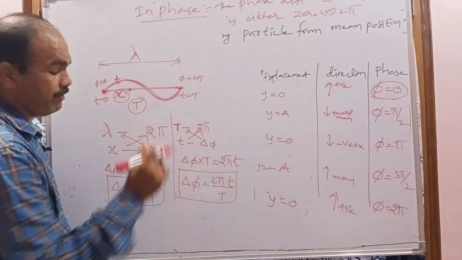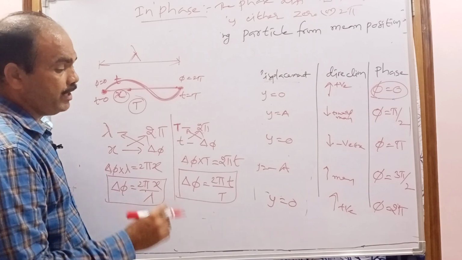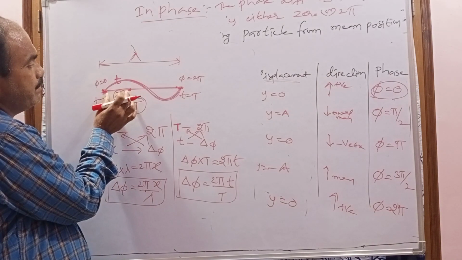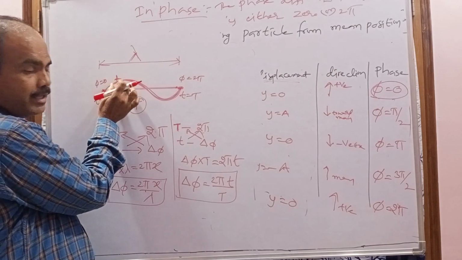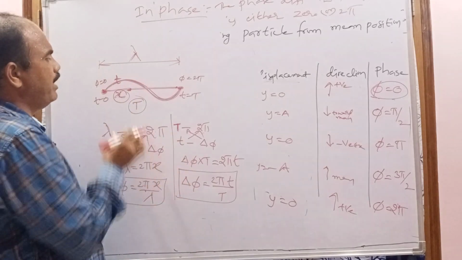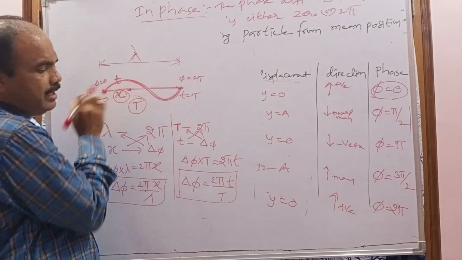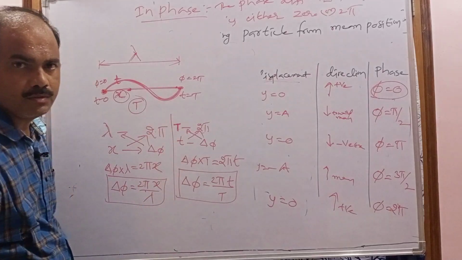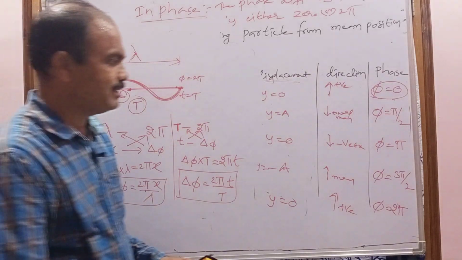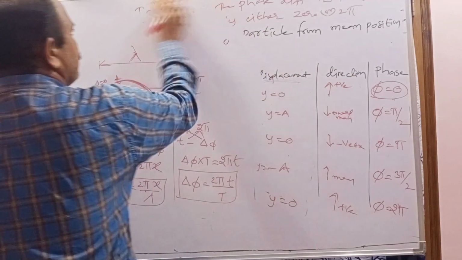When can we use this formula? If we know the time difference between these two particles, small t, or some time, then we can find the phase difference between the two particles. So this formula can be used. So this is about the characteristics of the wave.